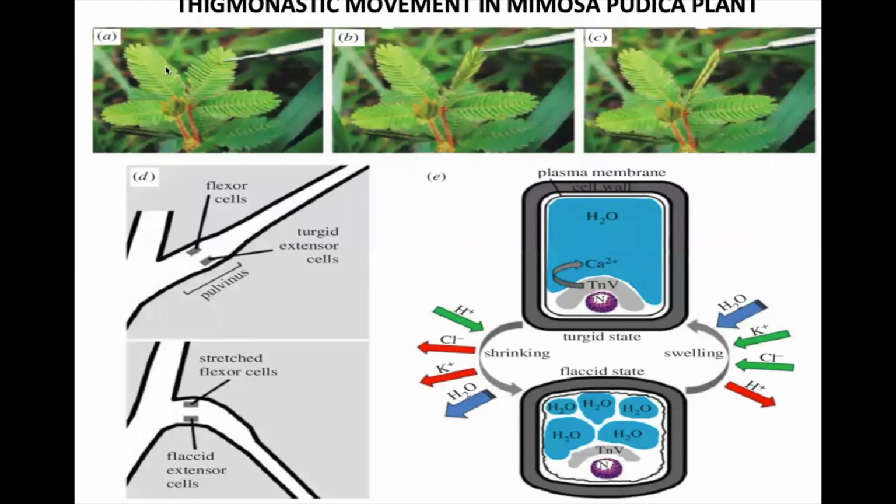So here is a touch me not plant. It is also called as Mimosa pudica plant. You can see this part, swelling part, is called as pulvinus. In the leaf part, this is a leaf midrib, and down there is a swelling part, and that part is called as pulvinus. What happens over here? Inside the pulvinus, the water level will either increase or decrease, and that will result in the folding of the leaves due to touch.